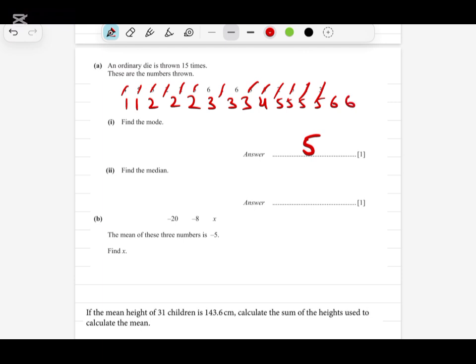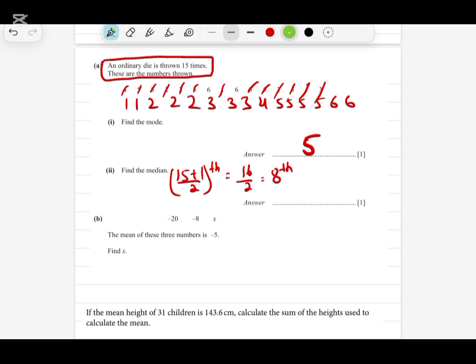We already know the formula is (n plus 1) divided by 2. N is 15 because the question says that the die is thrown 15 times. This means the total number of values is 15. So 15 plus 1 divided by 2 will give me 16 divided by 2, the 8th term. So the 8th term will be the answer. 1, 2, 3, 4, 5, 6, 7, 8. So this will be my median. I hope everything is clear in this concept. It's a very easy question.